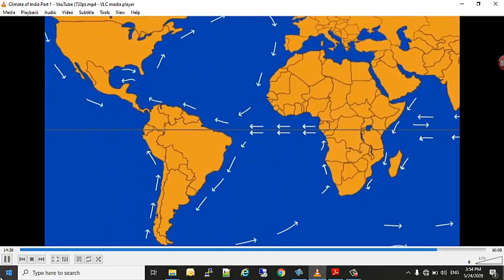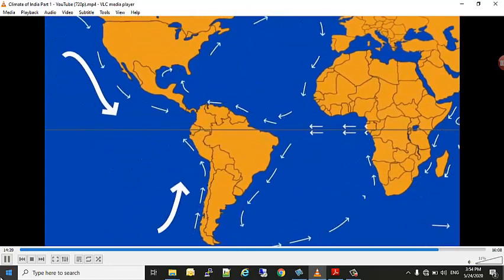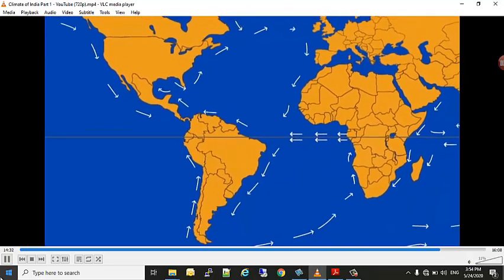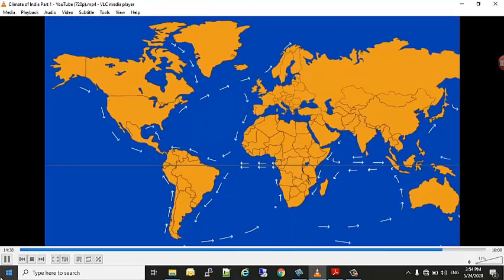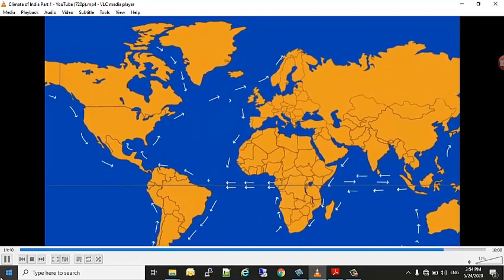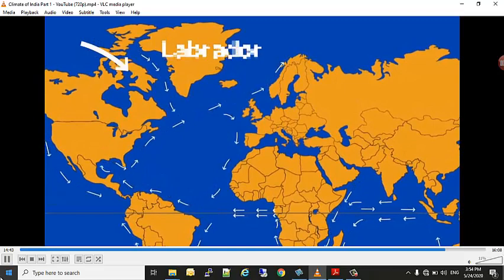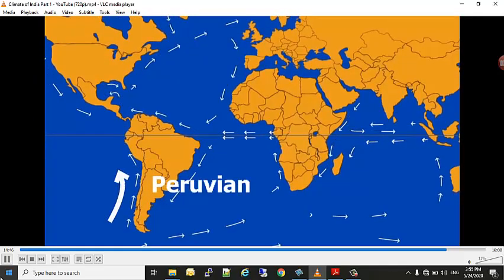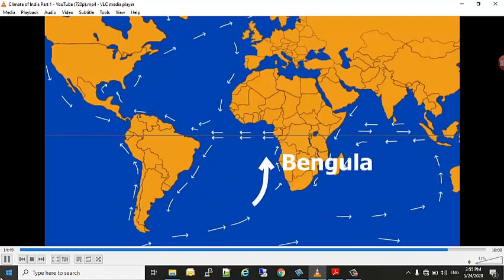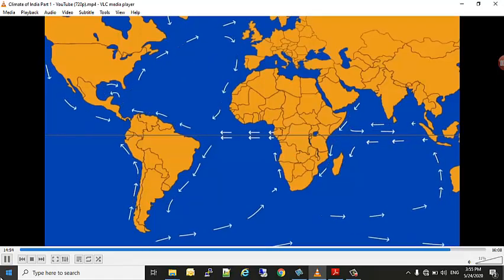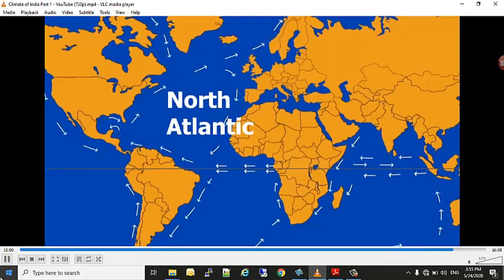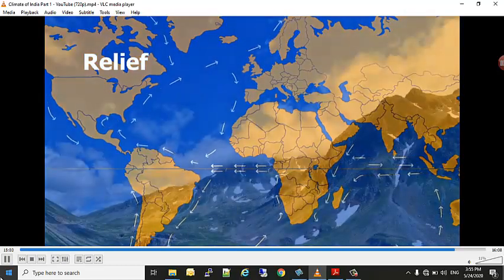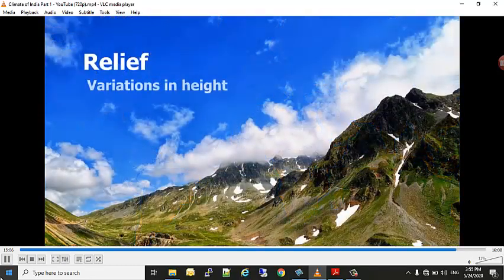Warm currents move from the equator towards the pole and cold currents move from the pole towards the equator. For example, any coastal area with a warm or cold current flowing along its path will be warmed or cooled if the winds are onshore. Examples of cold currents are the Labrador current, Peruvian current, Benguela current, whereas examples of warm currents are the Brazilian current and North Atlantic drift.